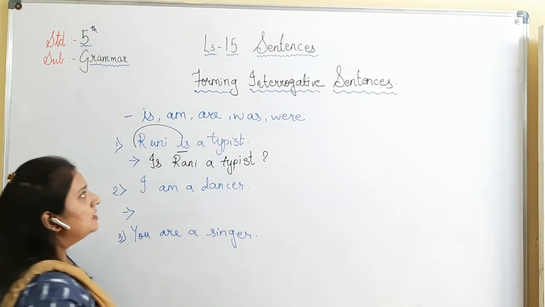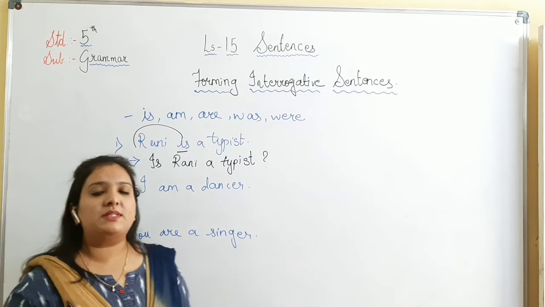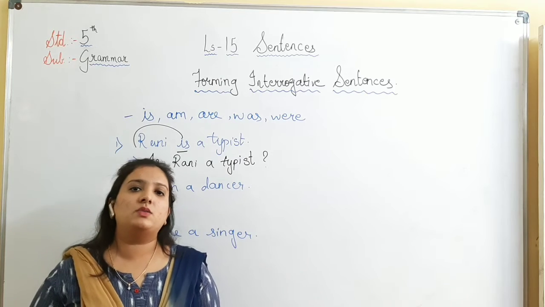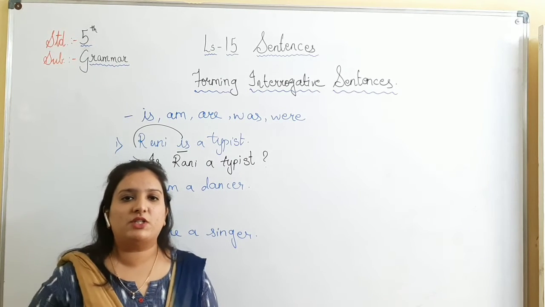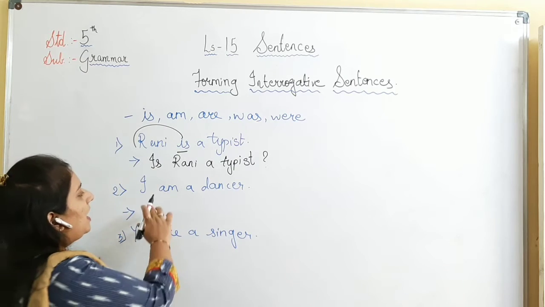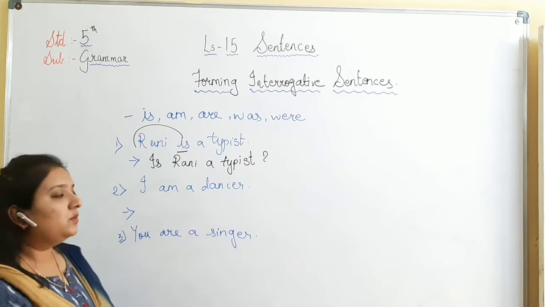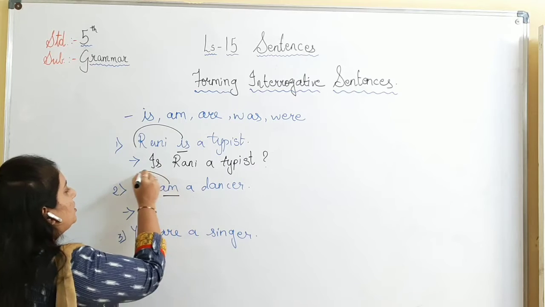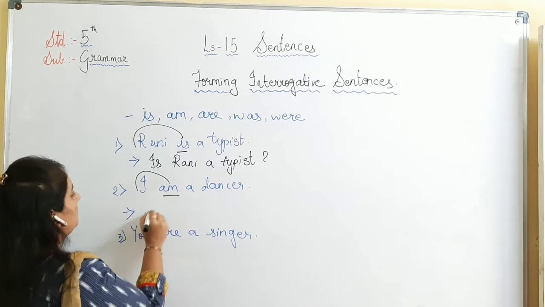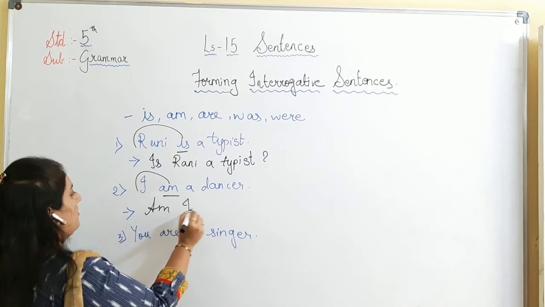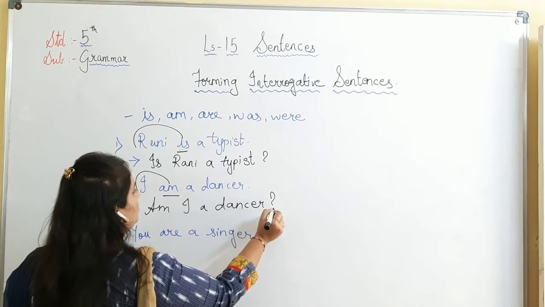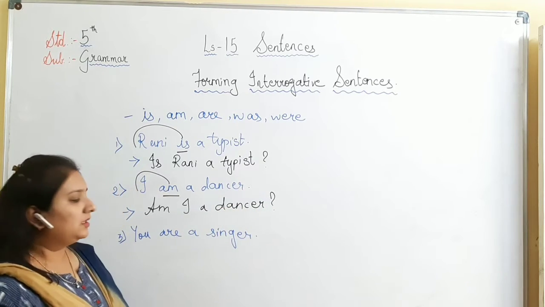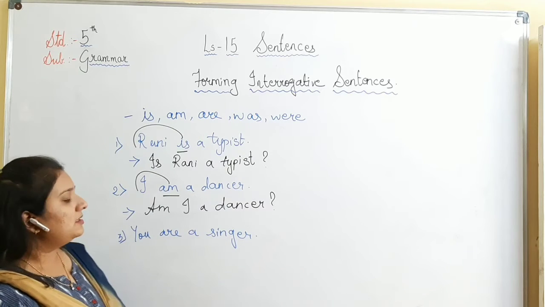Question mark. So wherever you find the verbs like is, am, are, was, were, we just change the sequence to form the question. Second, I am a dancer. Here the verb is am. So again we change the sequence and we will say, am I a dancer? Question mark.